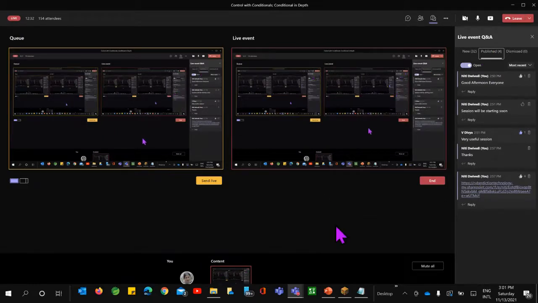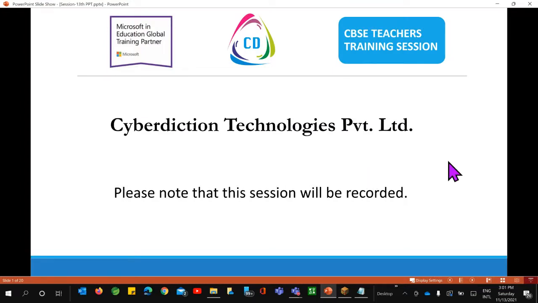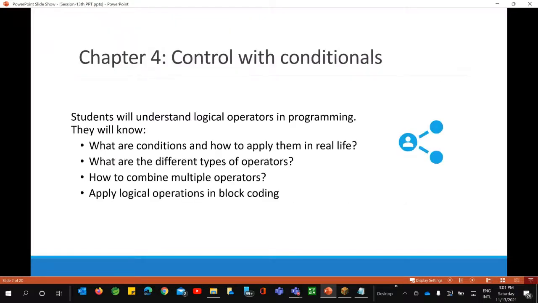Right. So now I'll just start the session. First of all, a very warm welcome once again to all the educators. This is related to chapter 4 in the book, where we will talk about control with conditionals. Here, the students will get to know about the logical operators that we know in programming, and we'll tell them what conditions are and how to apply them in real life.